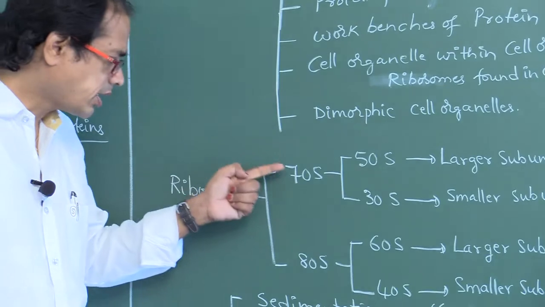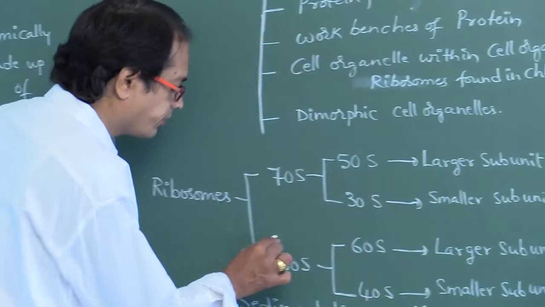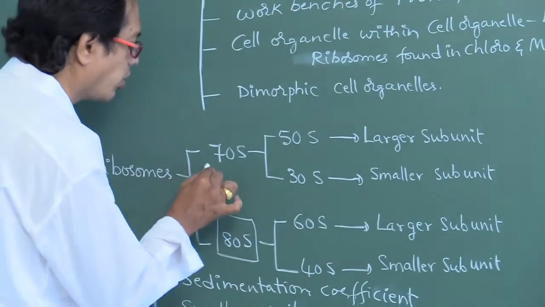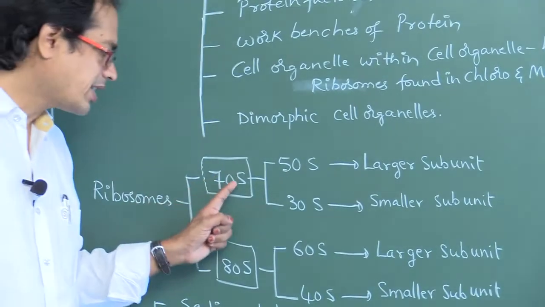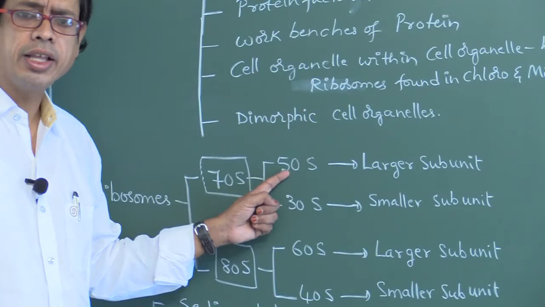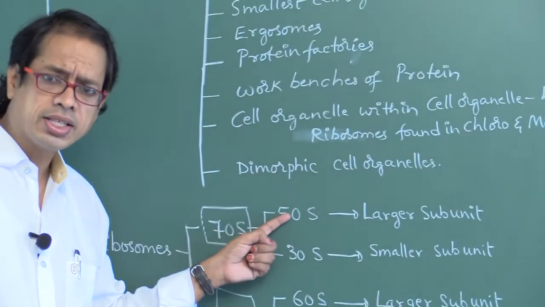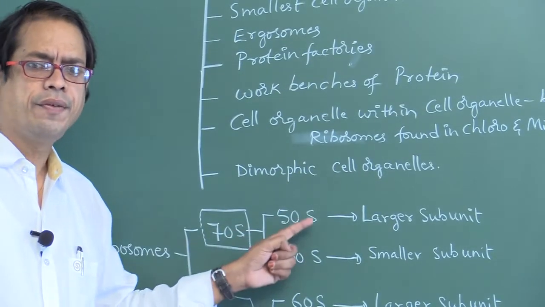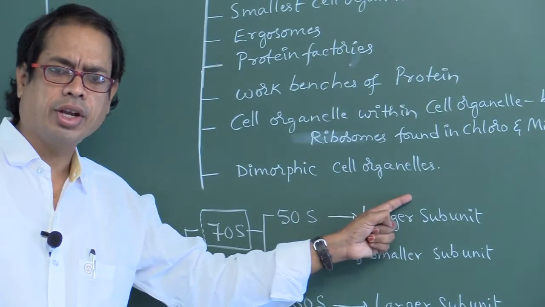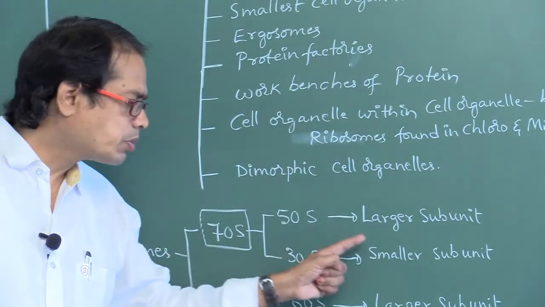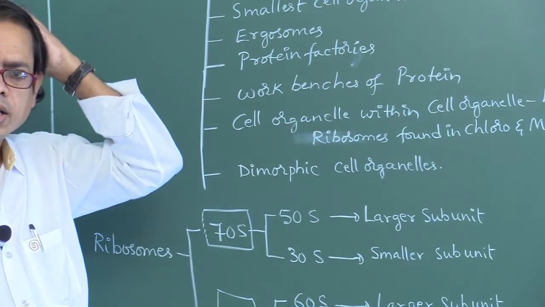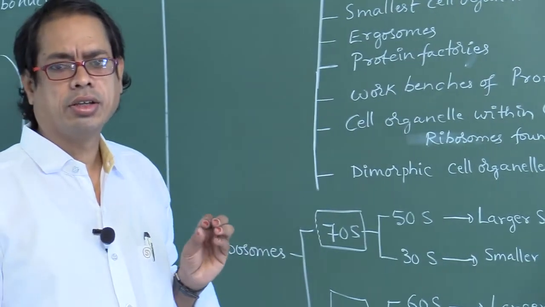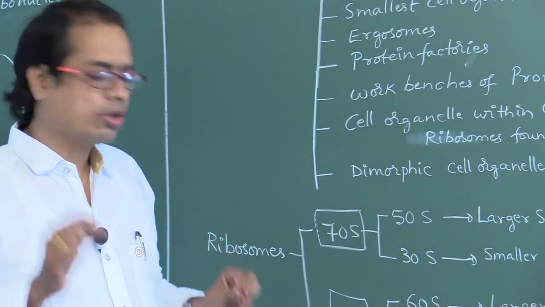Next, what are the different types of ribosomes? Ribosomes are 70S and 80S. This is 80S ribosomes. This is 70S ribosomes. 70S ribosomes contain two subunits, 50S and 30S. 50S is the larger subunit, 30S is the smaller subunit. S means sedimentation coefficient, measured in Svedberg units.